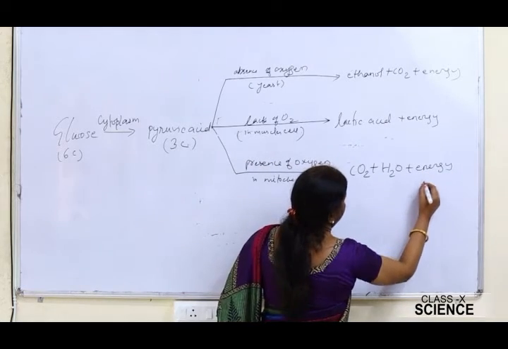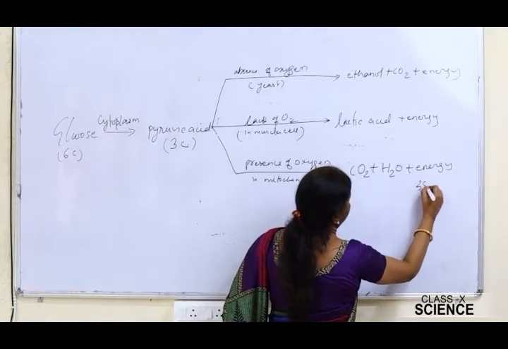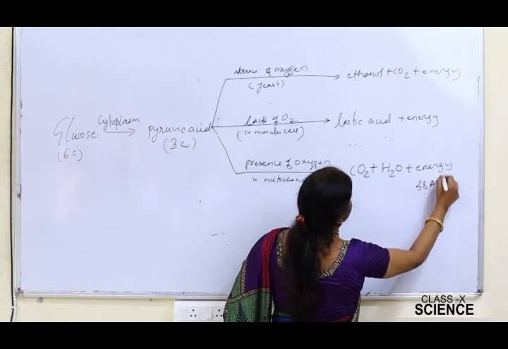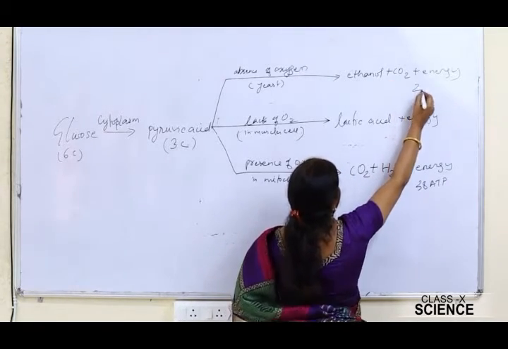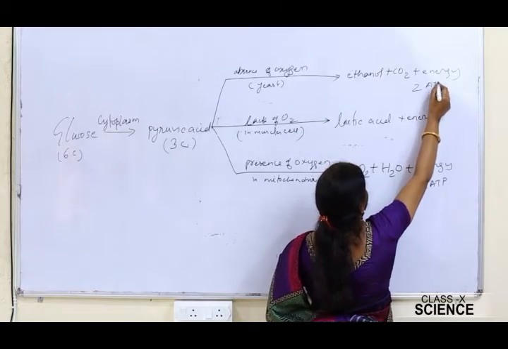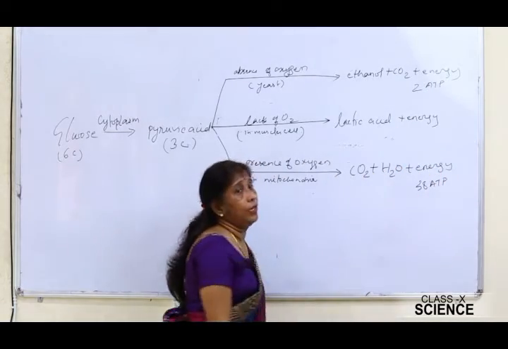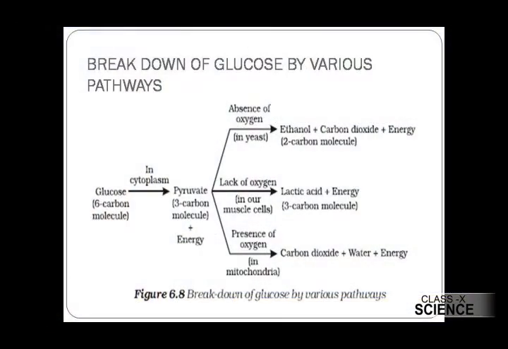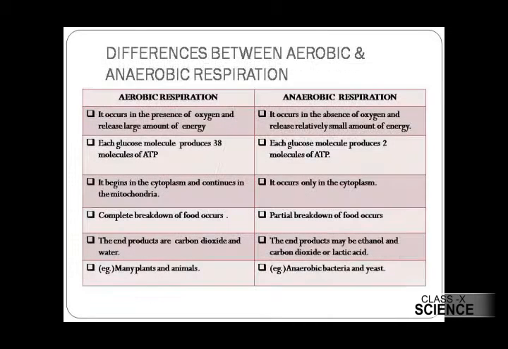Here energy is produced in the form of ATP, that is 38 molecules of ATP are produced here, and in anaerobic respiration only 2 molecules of ATP are produced, right?